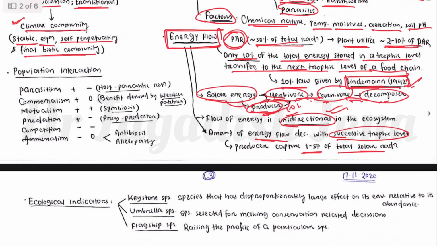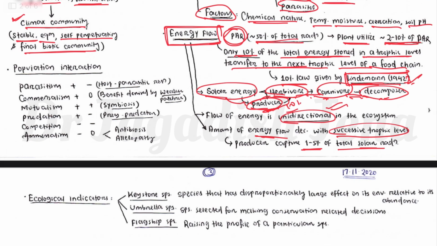Now there are different interactions that happen between species, organisms or populations. That is called population interaction. When some organisms live together, they affect each other, and the effect of one organism on another is called interaction. Interaction can be of several types.